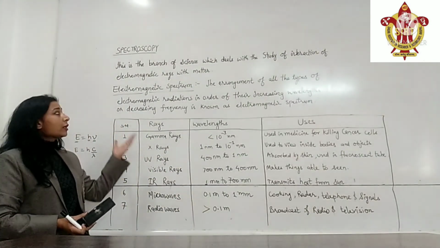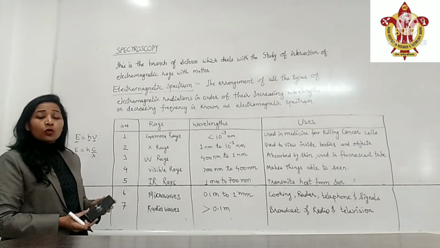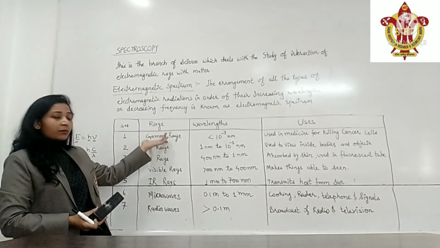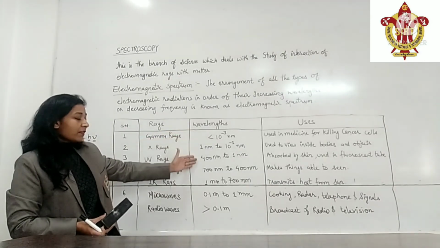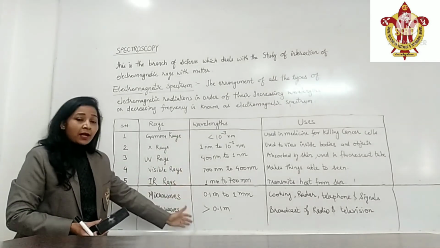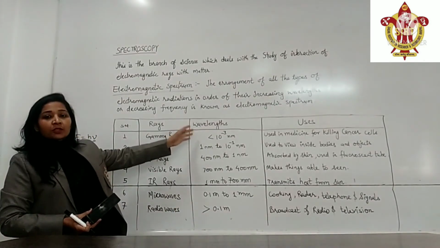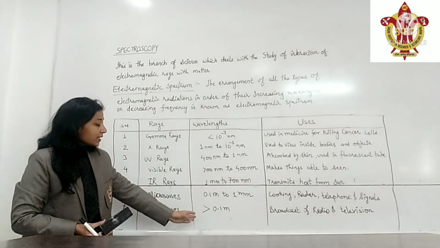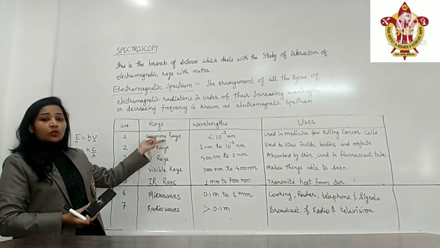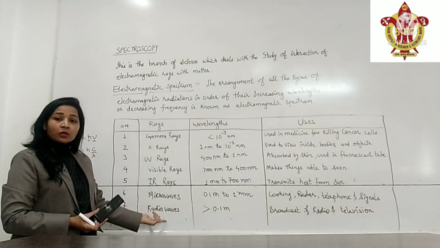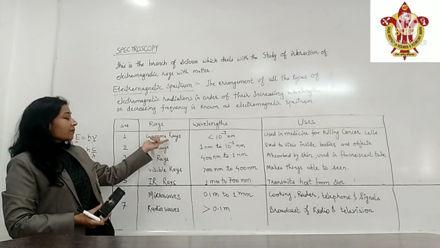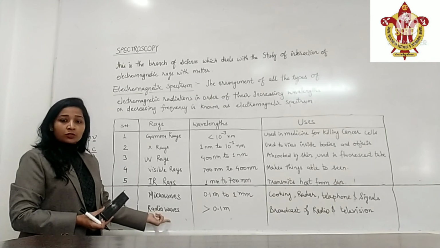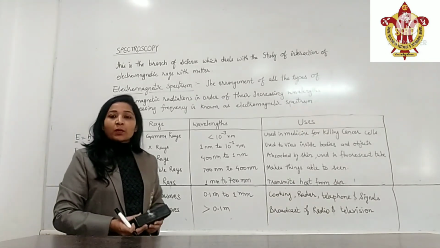So this is all about the electromagnetic spectrum. I hope that will help you to understand the different ranges of different radiations, their wavelengths, increasing order of wavelength and increasing order of energy. The order of wavelength increases from top to bottom and energy increases from bottom to top. The highest energy is of the gamma ray and lowest energy is of the radio waves. Lowest wavelength is of the gamma ray and highest wavelength is of the radio waves. That is the electromagnetic spectrum.